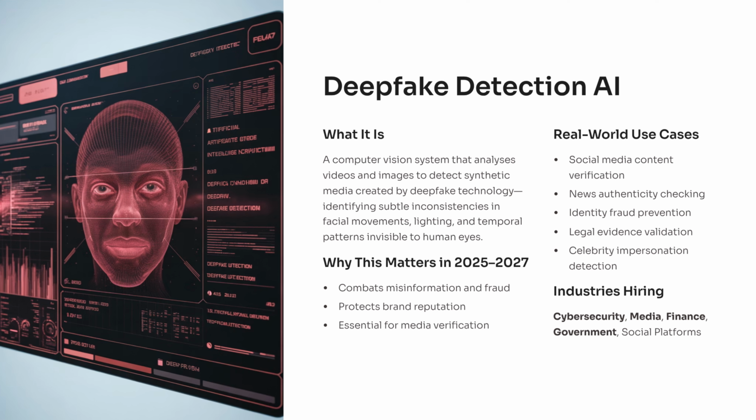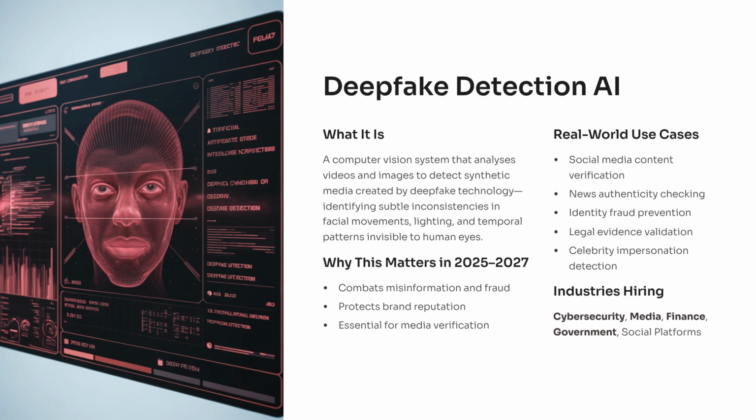Deepfakes are evolving so fast that many people can no longer tell what is real. And this is where your skills as an AI engineer can make a massive impact. In this project, we build a deepfake detection system that scans videos and images and spots tiny clues the human eye usually misses. Think of things like unnatural blinking patterns, shadows falling in the wrong direction, or subtle distortions in facial motion. The model studies these patterns using deep learning and computer vision, allowing it to flag manipulated content with